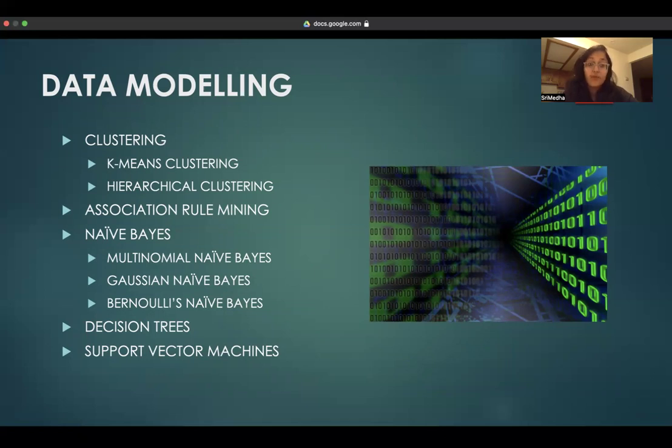Naive Bayes is a probabilistic classifier based on Bayes' theorem, assuming independence between features given the class label. The most commonly used kinds of naive Bayes models are multinomial, Bernoulli, and Gaussian. Decision trees construct a tree-like model of decisions based on feature attributes, enabling classification or regression. Support vector machines are powerful supervised learning algorithms that find the optimal hyperplane to separate data points into classes, maximizing the margin between classes. I do not want to go deep into the technicalities of these models. Instead, I will explain it as I walk you through the results of these models.